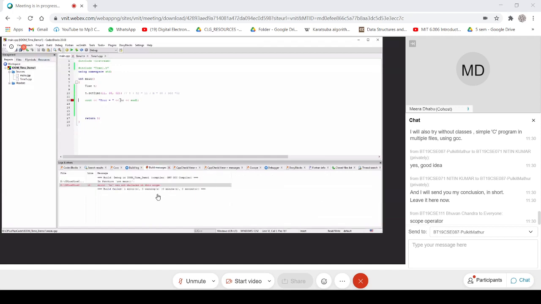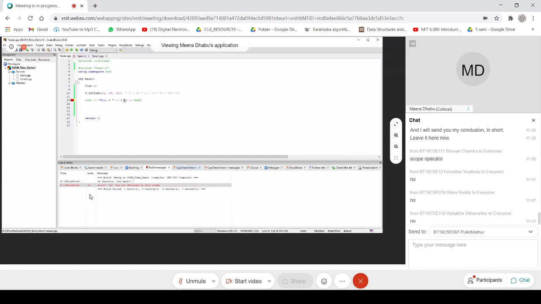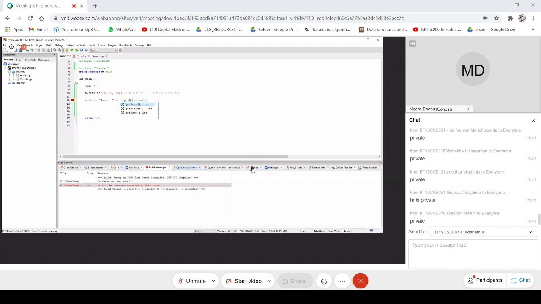So if I execute, will this code execute? Anyone? The answer is no, because HR is, yes, all of you put your answer in the chat box. Yes, it is private. So instead of that, what we have done, we wrote one method, getR.